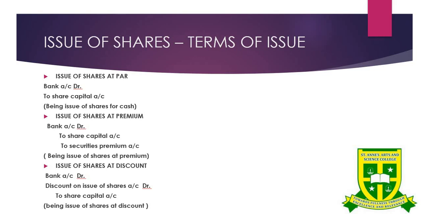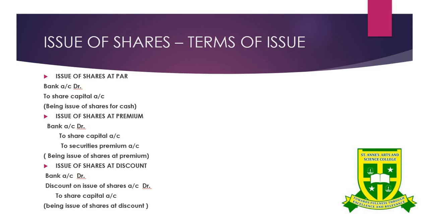And the second one is issue of shares at premium. Here they are going to collect excess money than the face value. For example, the face value of share is rupees 10, but they are going to collect rupees 12, which means that 2 rupees will be considered as premium, and that is a gain for the company. So they have to credit securities premium account. The journal entry will be bank account debit to share capital account, to securities premium account, being issue of shares at premium value.